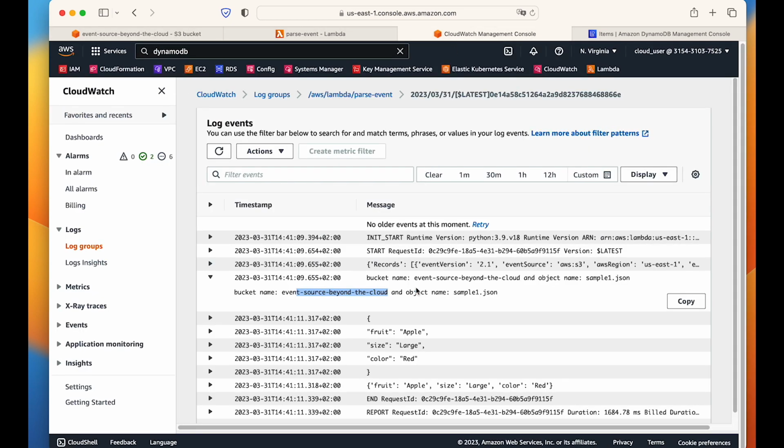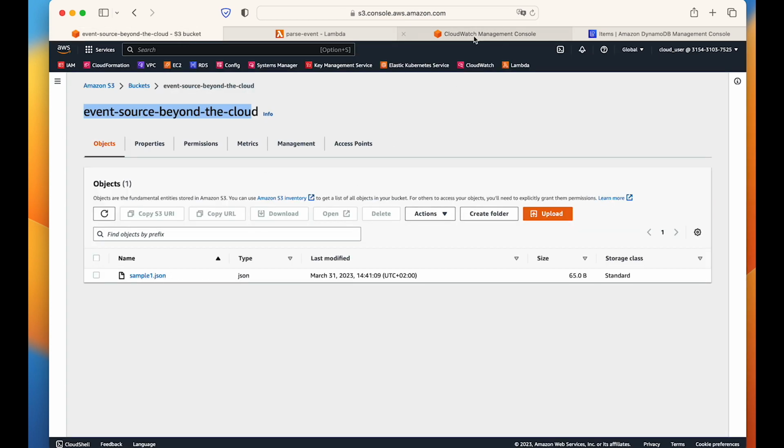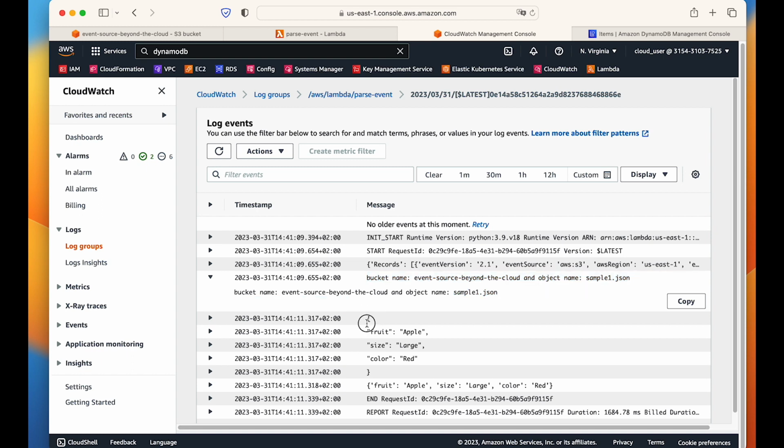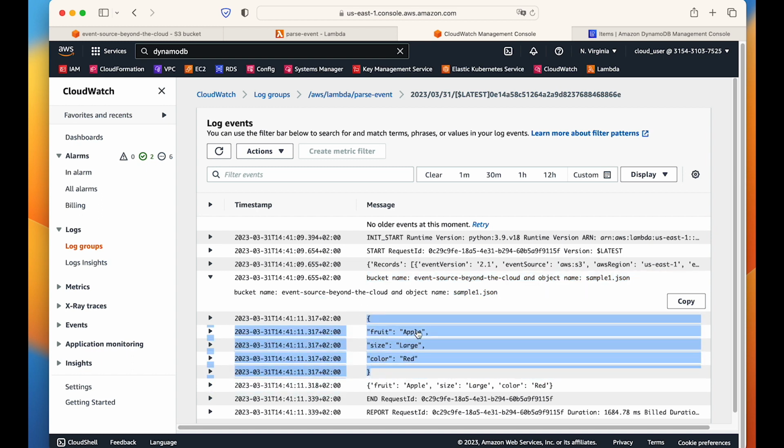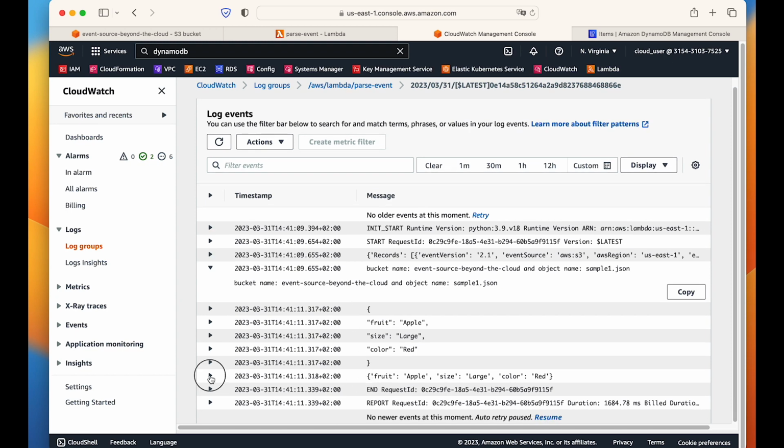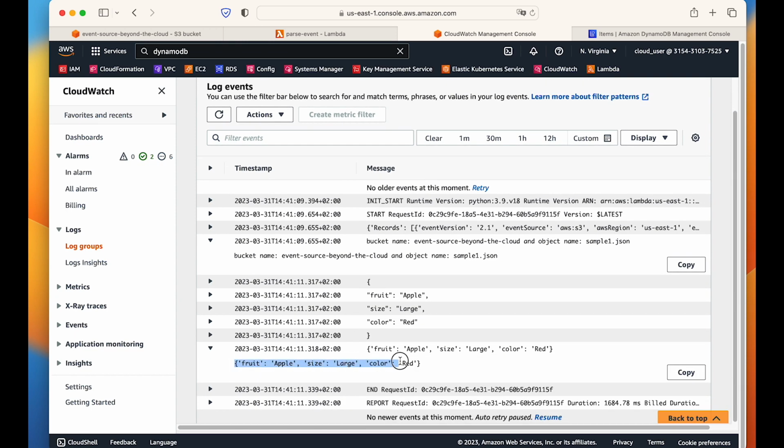And then we have object name sample1.json. This is the object name sample1.json. And then this is the human readable format of the file, fruit, apple, size large, color red. And this is the literal eval that we have done, which is what is needed for DynamoDB insertion. So this is fine. So this is what we will insert now in our DynamoDB table.